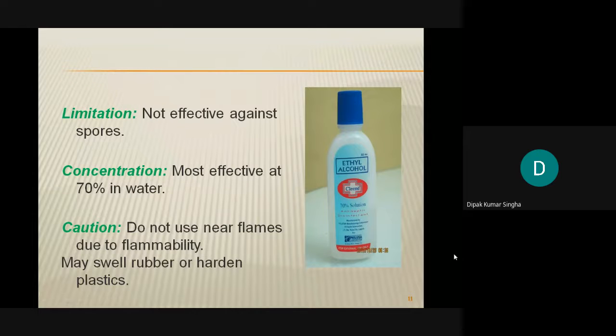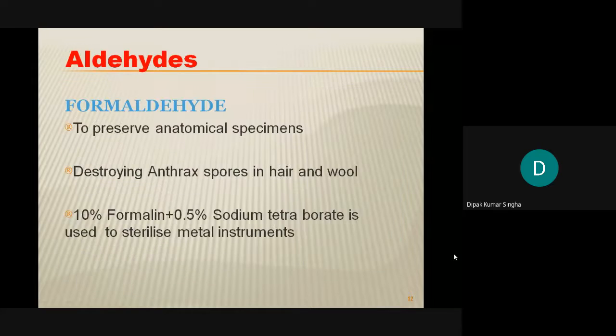Also, it may swell rubber or harden plastic. When you use ethyl alcohol, rubber will swell, and plastic will be hardened, that means it becomes brittle. So these are the corrosion effects, these are the limitations, and this is the concentration. Be very careful. You can remember for the end of your life: the minimum concentration is 70%.